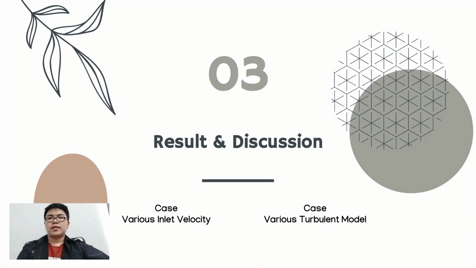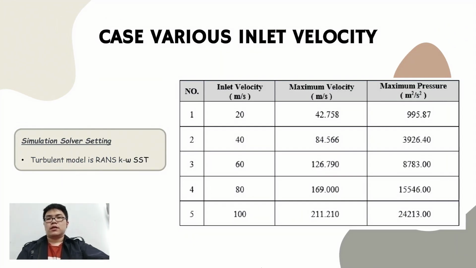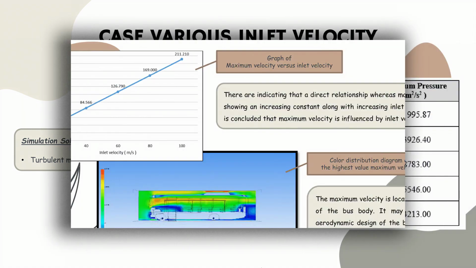So next is the results and discussion. In this section, we also divide into 2: case versus inlet velocity and case versus turbulent model. So the first case, we can see the software setting is the turbulent model is k-omega SST, and the inlet velocity is changed from 20 meters per second to 100 meters per second.